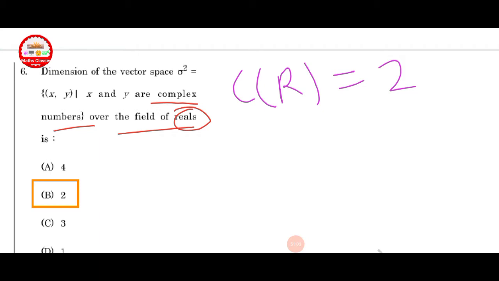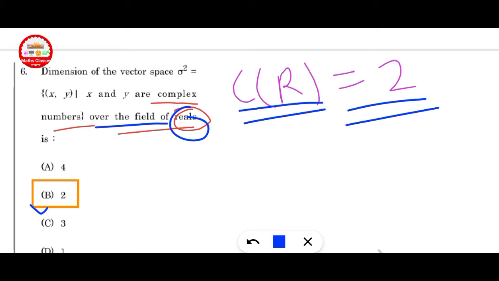The dimension of the vector space sigma square equal to (x, y), such that x and y are complex numbers over the field of reals, C over R, is 2. Option B is correct here.